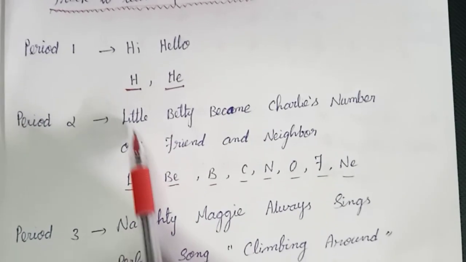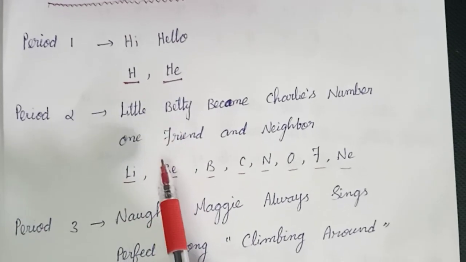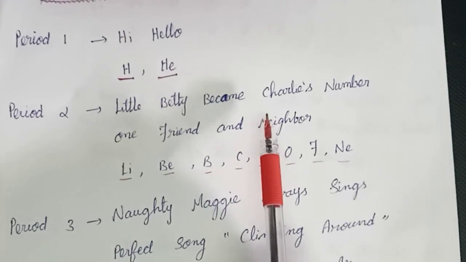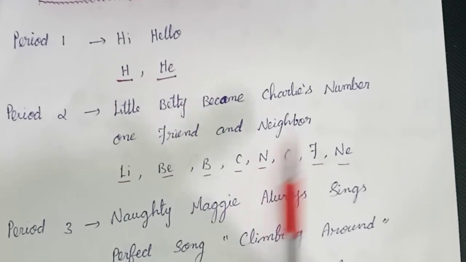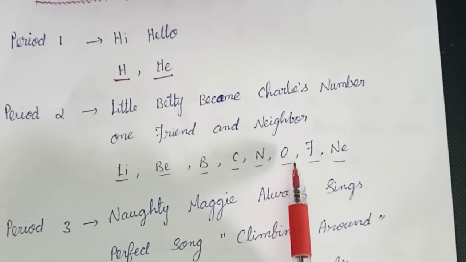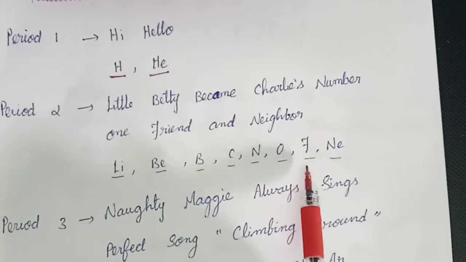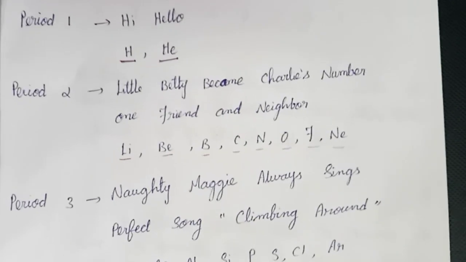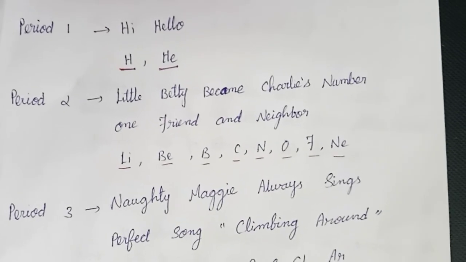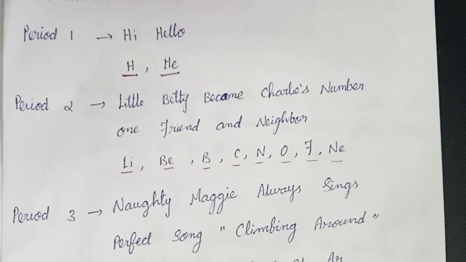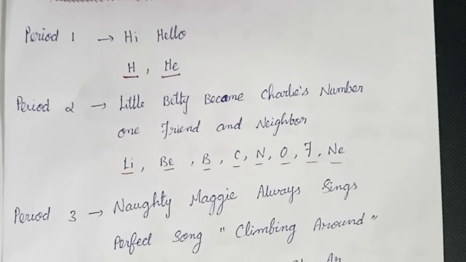Here little represents lithium, Betty represents beryllium, became represents boron, Charles' carbon, number nitrogen, 1 oxygen, friend fluorine, and neighbor represents neon. So this sentence is for period 2: Little Betty became Charles' number 1 friend and neighbor.